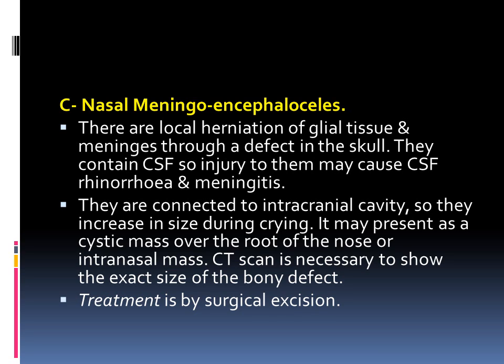The third congenital nasal mass is the meningoencephalocele, which are local herniations of the glial tissue and meninges through a defect in the skull base. They contain CSF, so injury to them may cause CSF rhinorrhea and sometimes meningitis, so we have to avoid puncturing the meningoencephalocele. This meningoencephalocele is connected to the intracranial cavity so that it increases in size during crying, and it may present as a cystic mass over the root of the nose or an intranasal mass.